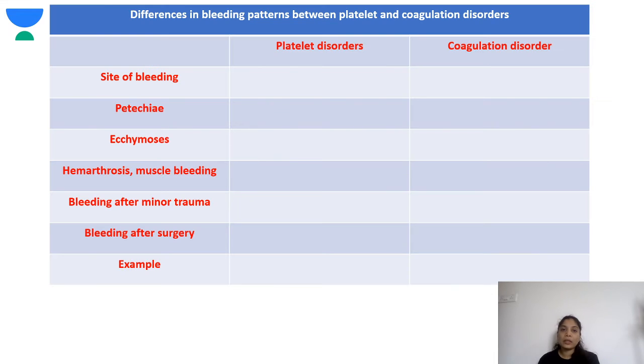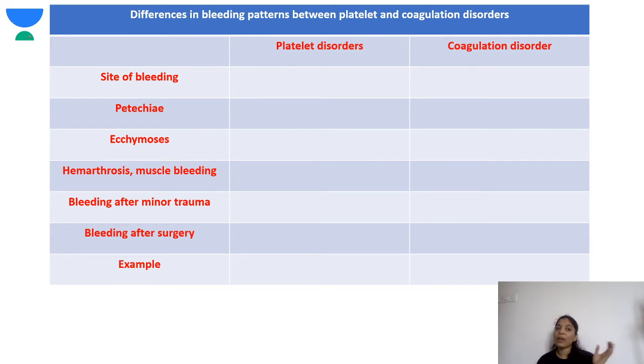Now we'll see how you differentiate a platelet disorder and a coagulation disorder based on the history. We need to know the site of the bleed, what kind of petechiae or ecchymosis it is, and whether there is any hemarthrosis or muscle bleeding. Both of these will present in a different way. Based on the history itself, you should be able to know whether it is a coagulation disorder or platelet disorder.